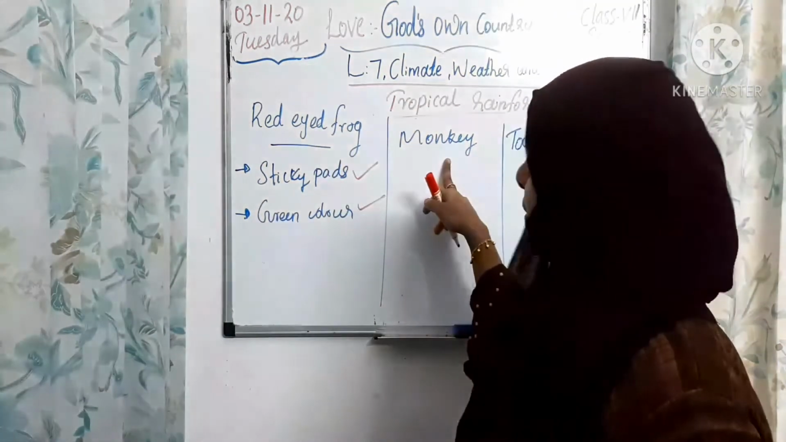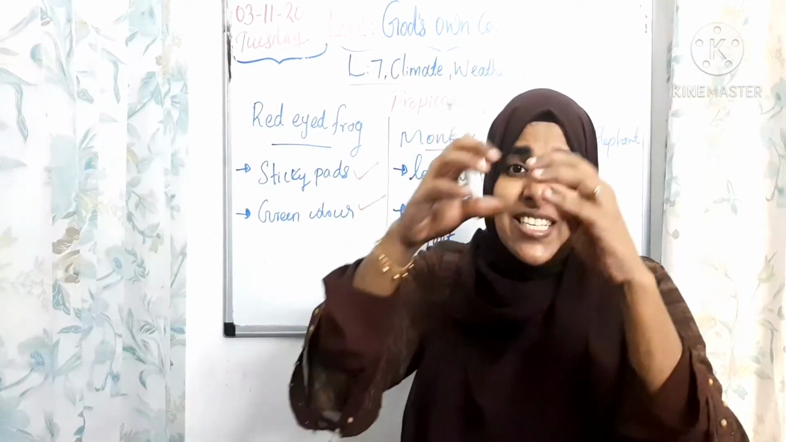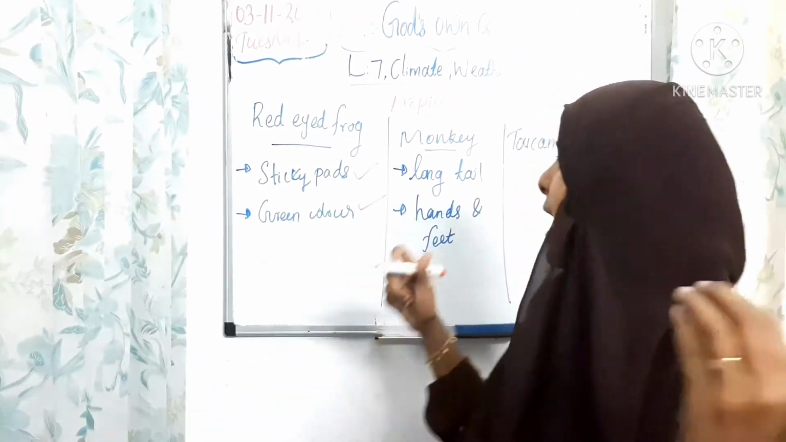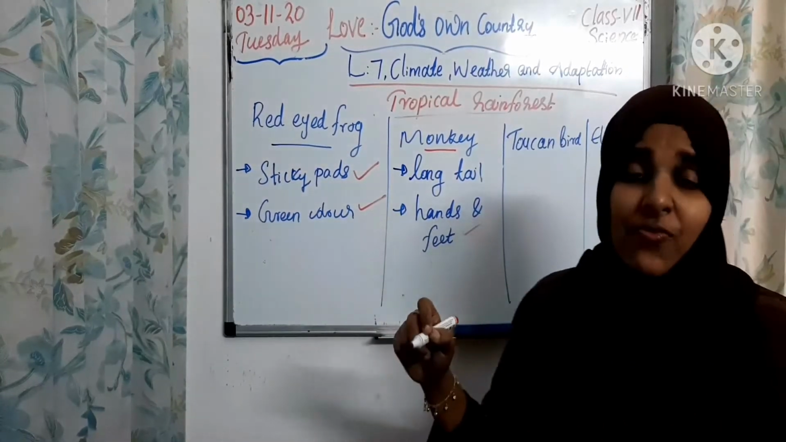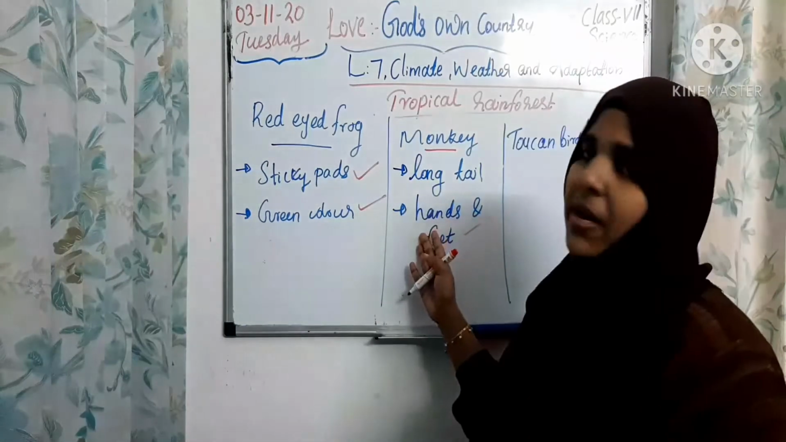Next I am going to explain about the monkey's adaptation. Next animal, monkeys. You can check its long tail for grasping the branches, and it helps them to live on trees. When we check, its hands and feet are such that they can easily hold on to the branches. We can see that its long tail helps in grasping the branches, right? And hands and feet help in holding the branches. These are the main adaptations in monkeys.